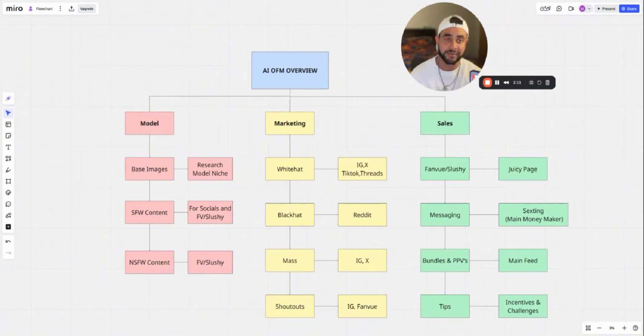Next thing, you'll be creating your NSFW content. So what's the content that you're actually gonna be selling? So there's two types of content. SFW will be the content to market her. And then the NSFW is like, what are you actually selling? So you know what I'm saying?